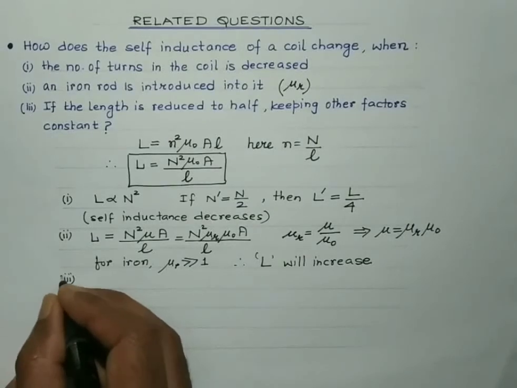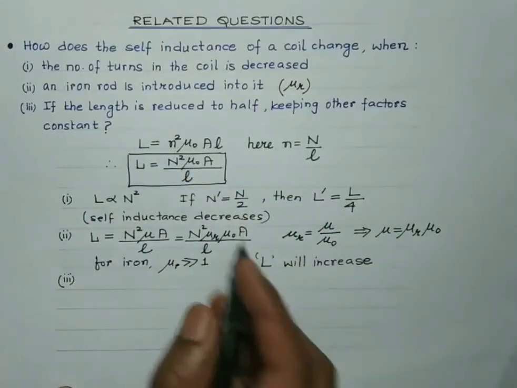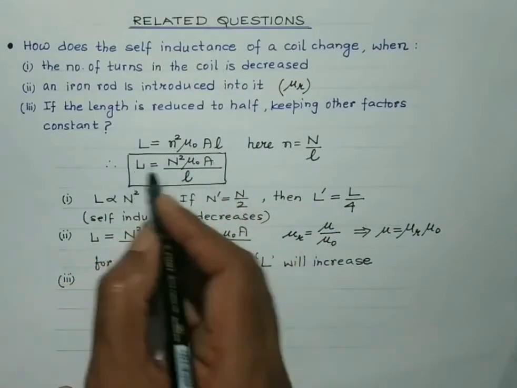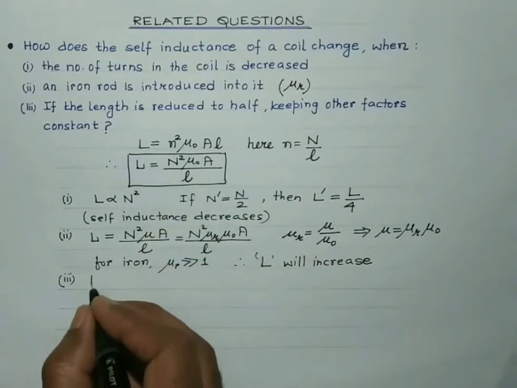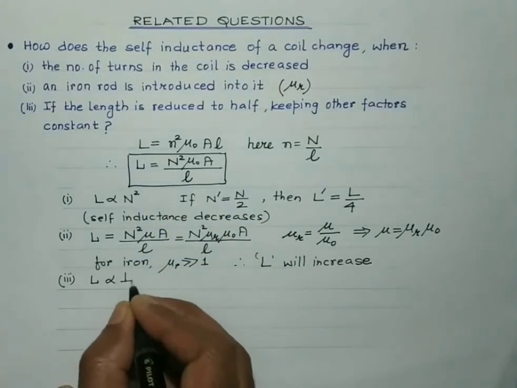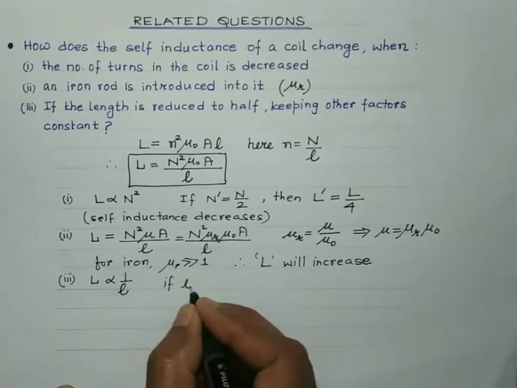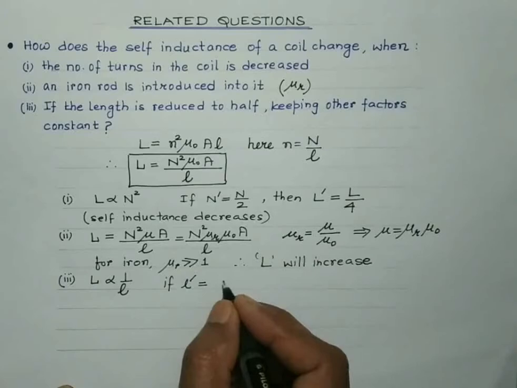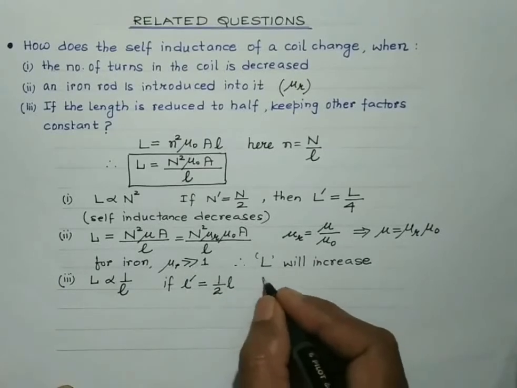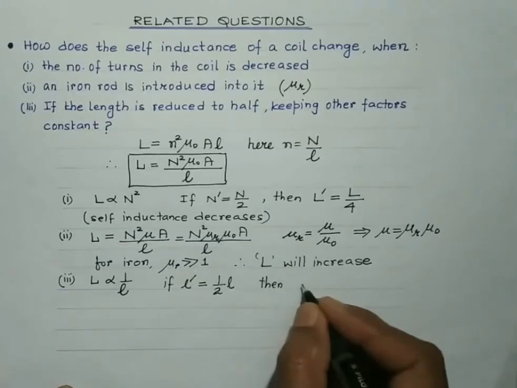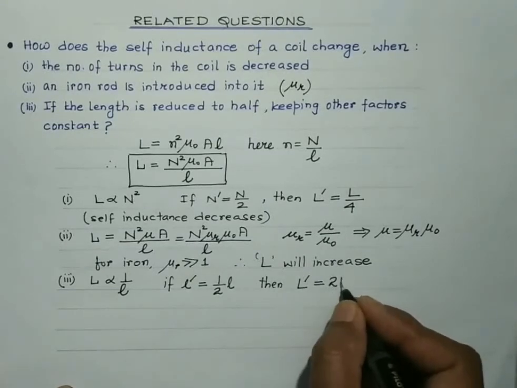Third one. If the length is reduced to half, keeping other factors constant. Again, let's consider the same formula. Keeping all other factors constant, the self-inductance is inversely proportional to the length of the coil. So if the new length is equal to half the original length, then the new self-inductance will become twice its original value.